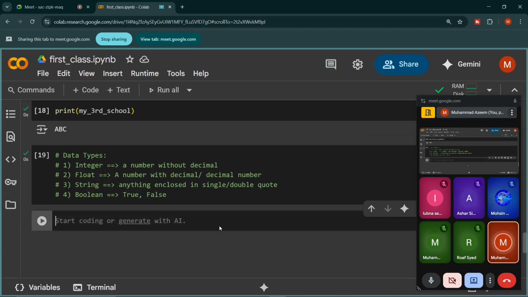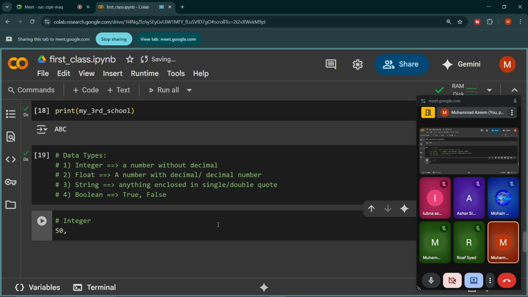Let me take a few examples, for integer first. If I have a number like 50, 100 or any other number without decimal, we will call it integer.